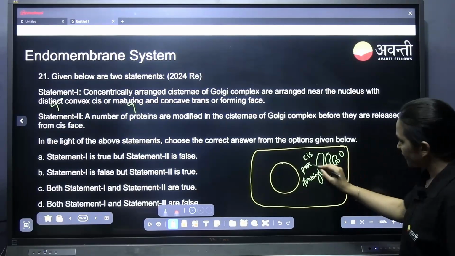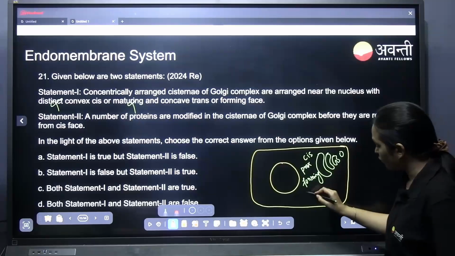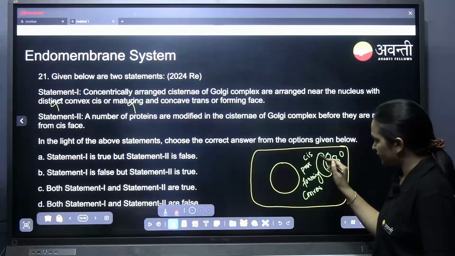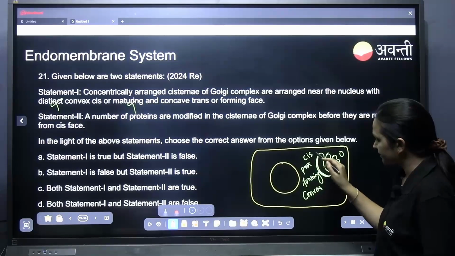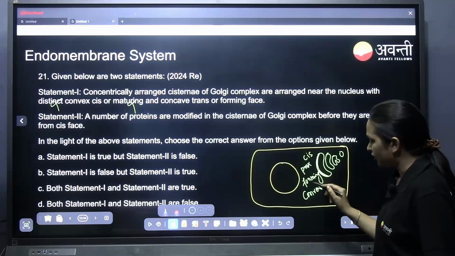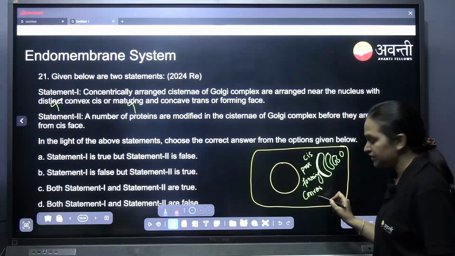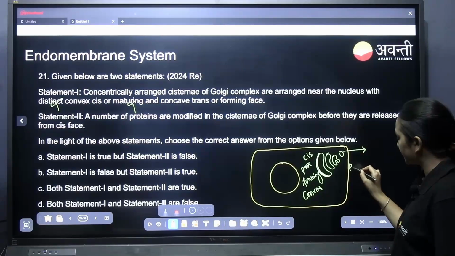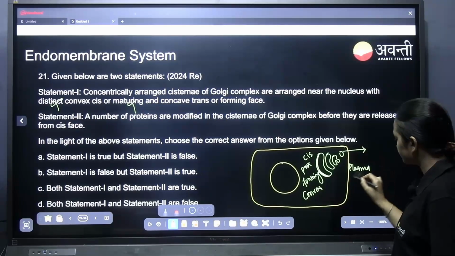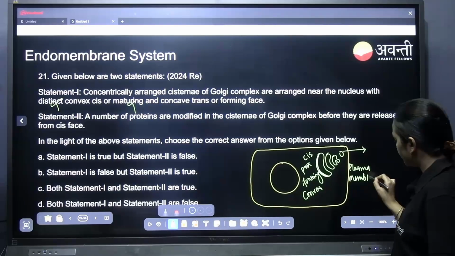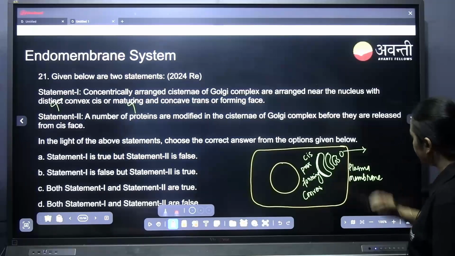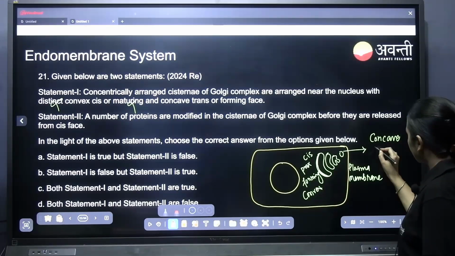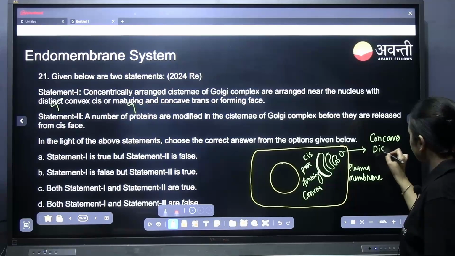Forming phase. Okay. This is cis phase and also convex phase. Otherwise it is called convex phase. So this particular phase here, this is cis phase, proximal phase, or else we call it forming phase, otherwise convex phase. Towards the plasma membrane, this is called concave phase. It is called distal phase.